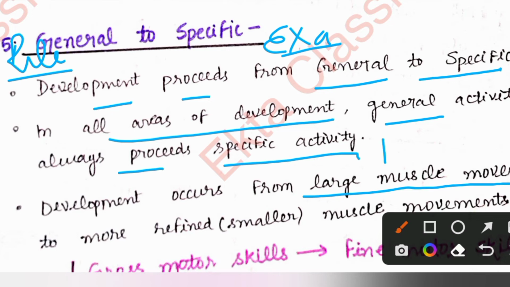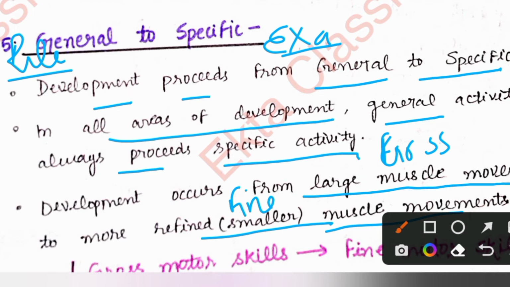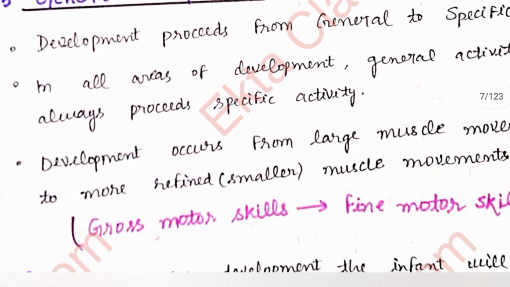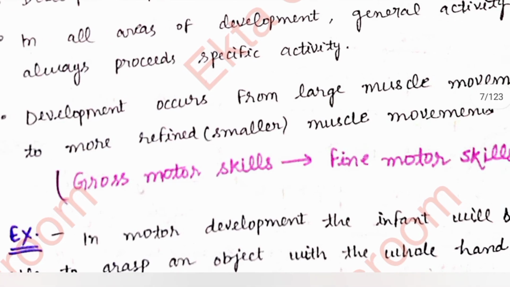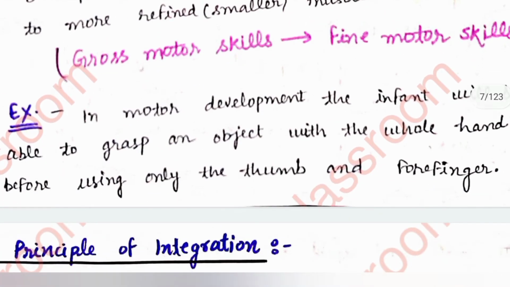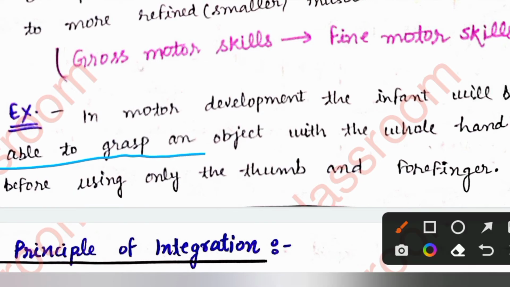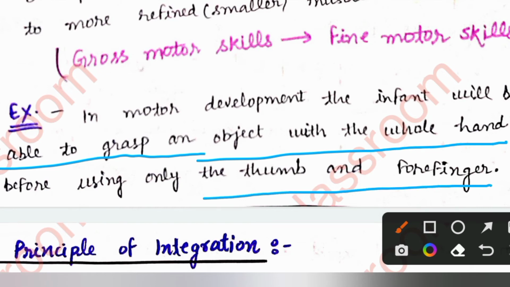Large muscle movement is known as gross motor skills development, while smaller muscle movement is fine motor skills. As you can see here, development occurs from gross motor skills to fine motor skills. For example, in motor development, the infant will be able to grasp an object with the whole hand before using only the thumb and forefinger. So I hope this is clear to you.